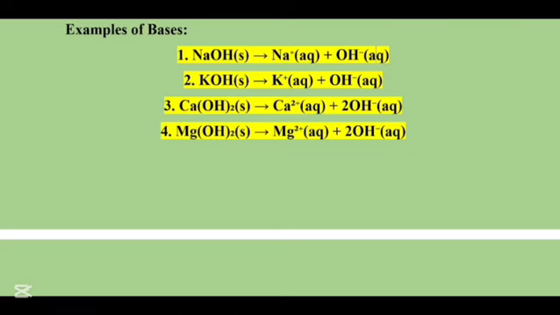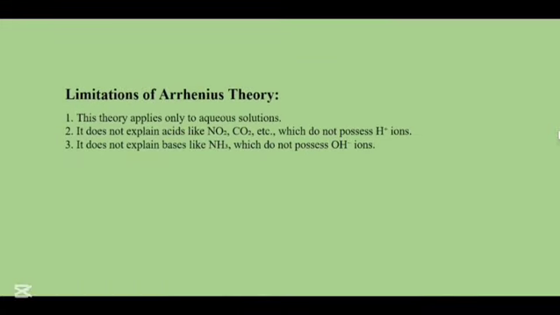Another example is potassium hydroxide. As you can see, when potassium hydroxide was in the form of a solid and it was mixed and dissolved, which meant that it had ionized in the H2O, then its covalent bond had broken and instead of a solid, it turned to the aqueous state. It produced a K plus ion as well as an OH negative ion, which is a hydroxide ion. So this means that when a substance ionizes in water to produce a hydroxide ion, then it is a base, while an acid is a substance that ionizes in water to produce a proton or an H positive ion.